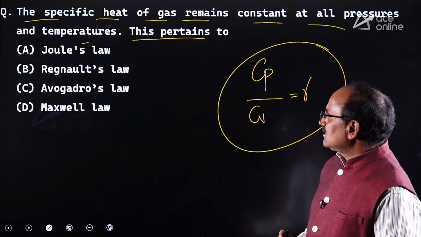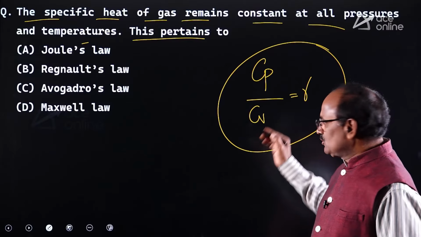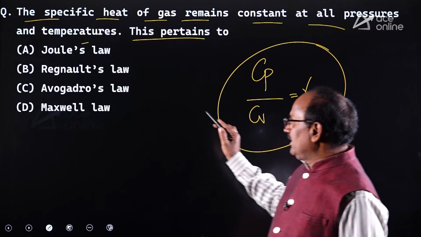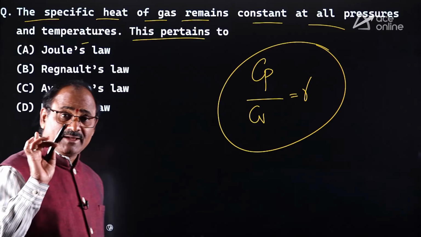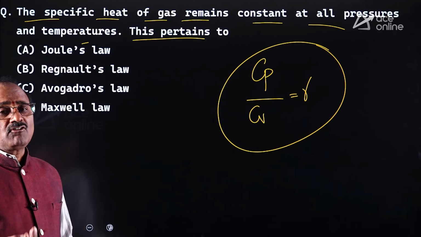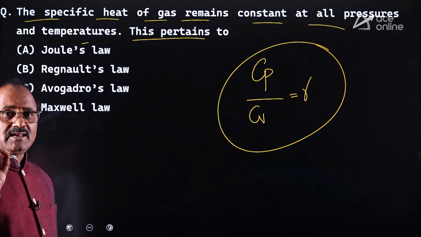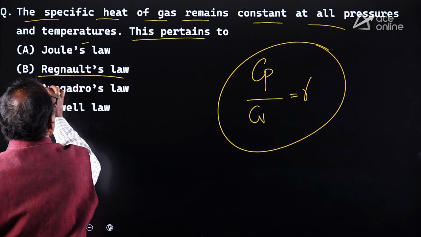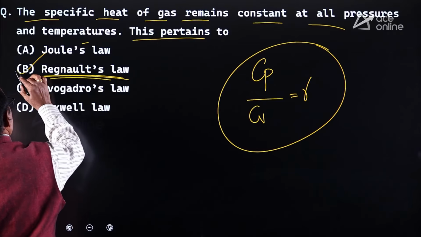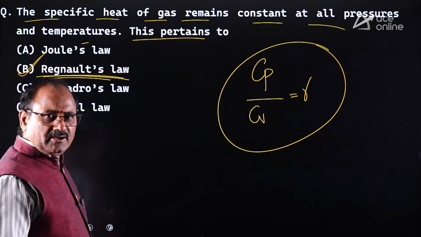Anyhow, the law is speaking about the ratio between the two specific heats. And remember, for any ideal gas, the specific heats remain constant, irrespective of pressure and temperature change. Regnault's law is one of the ideal gas laws. Option B is absolutely correct.